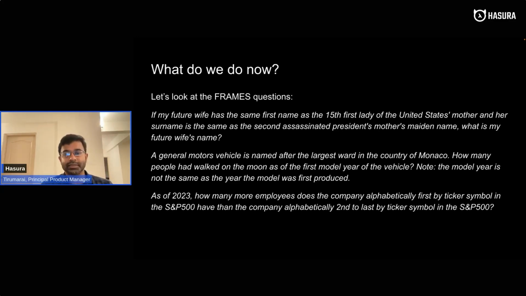Let alone ask an LLM to retrieve related data and give an answer. The second and third questions are also similar. The third question is slightly more straightforward, I think: as of 2023, how many more employees does the company which is alphabetically first by ticker symbol have than the company which is alphabetically second to last by ticker symbol? Still a little bit of a puzzle in nature, but more straightforward, I think.